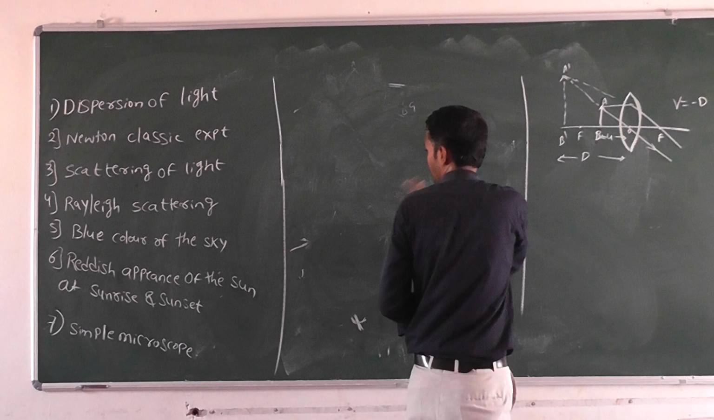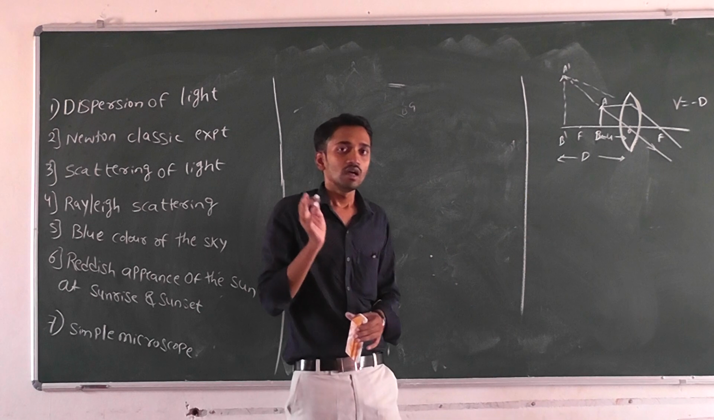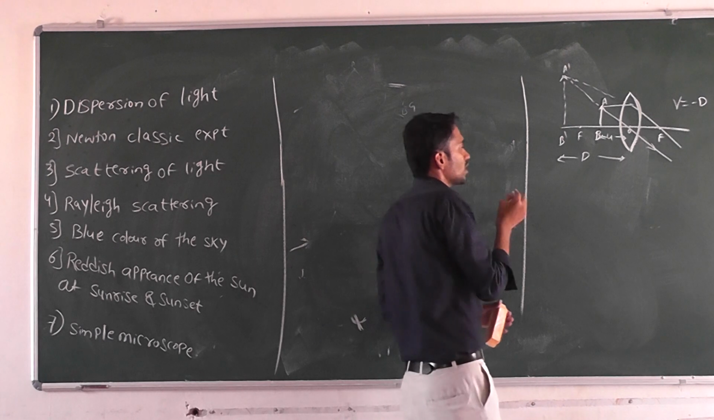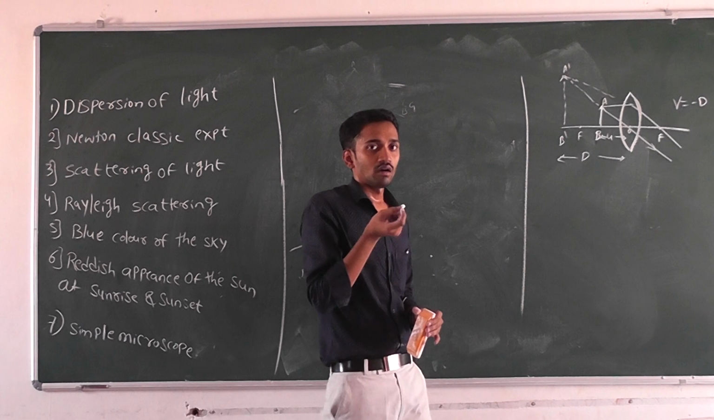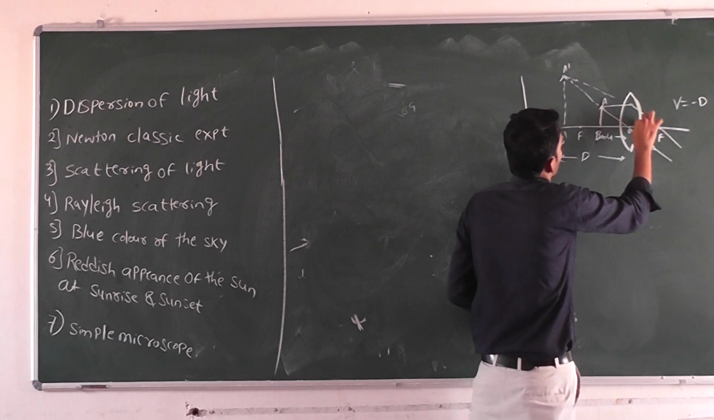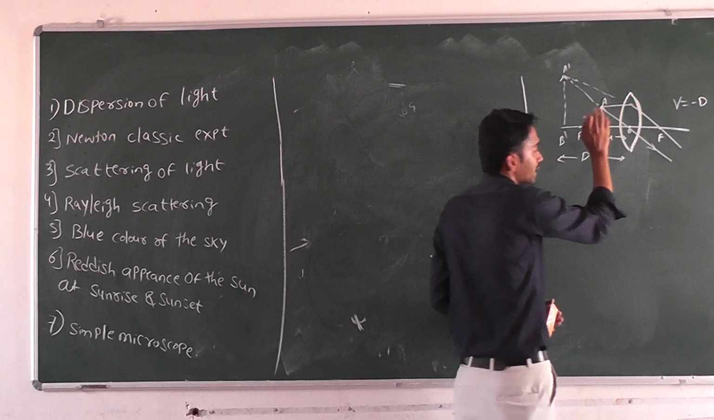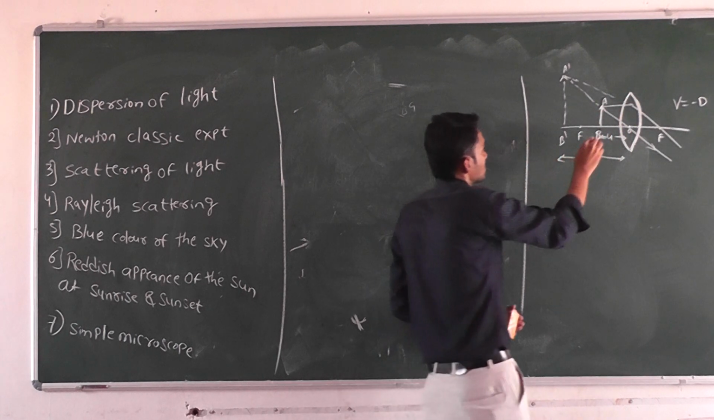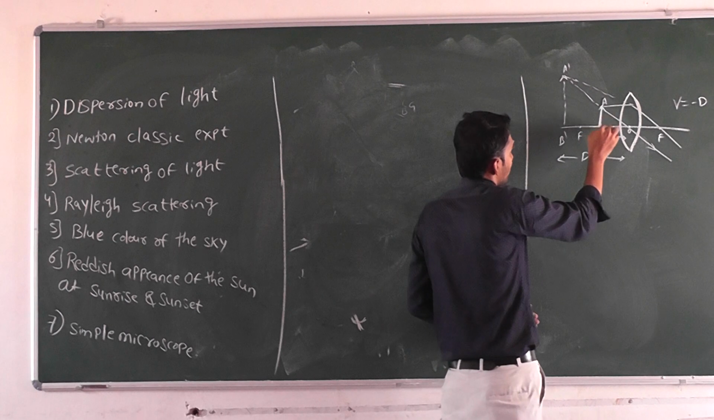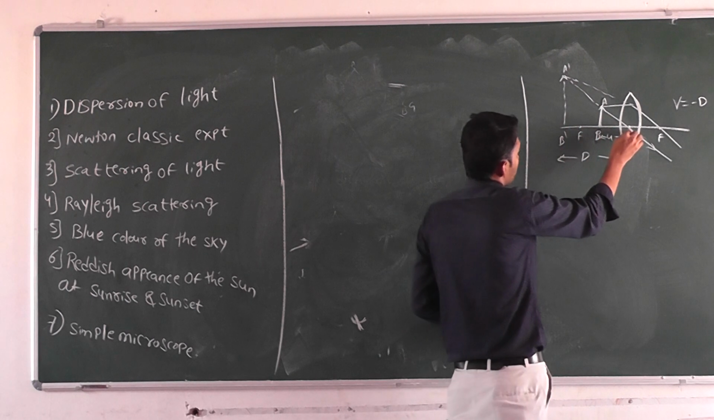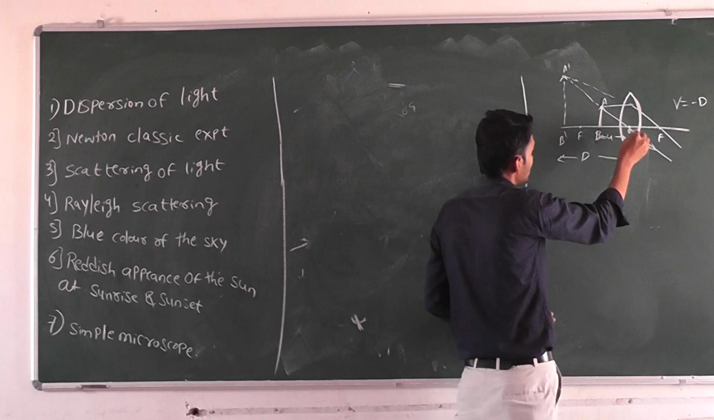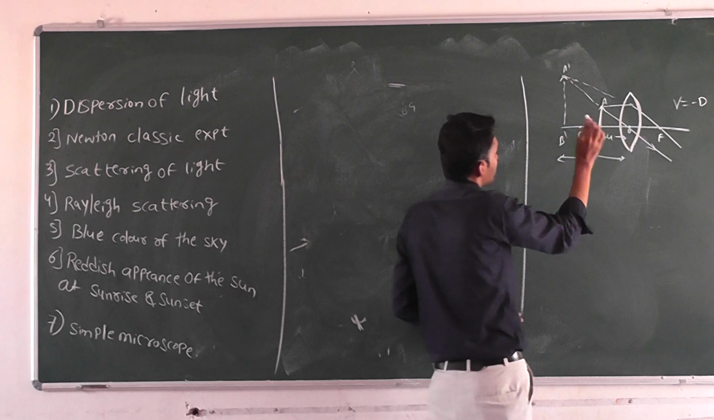Next one, simple microscope. Already you all are familiar with the simple microscope. Why are we using a simple microscope? To see very small organisms. First we take a convex lens, and next we place an object AB in between the optic center and the principal focus.